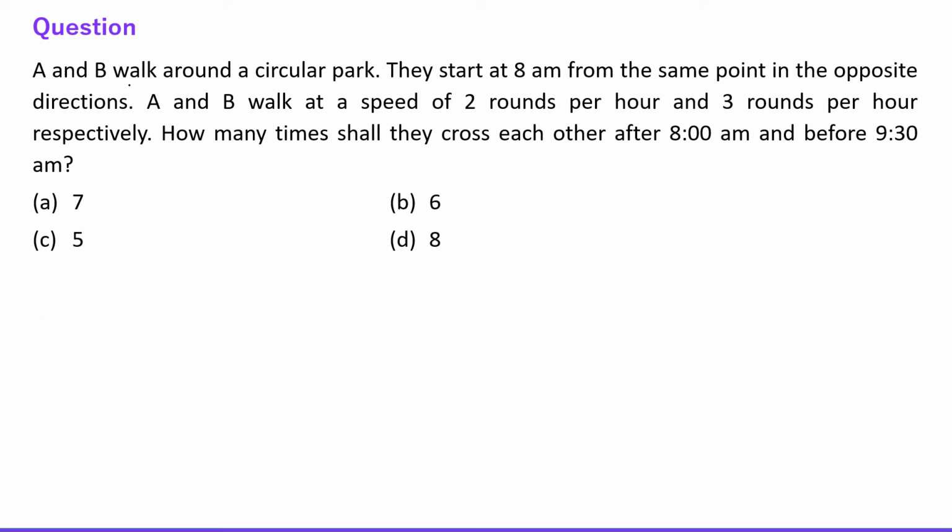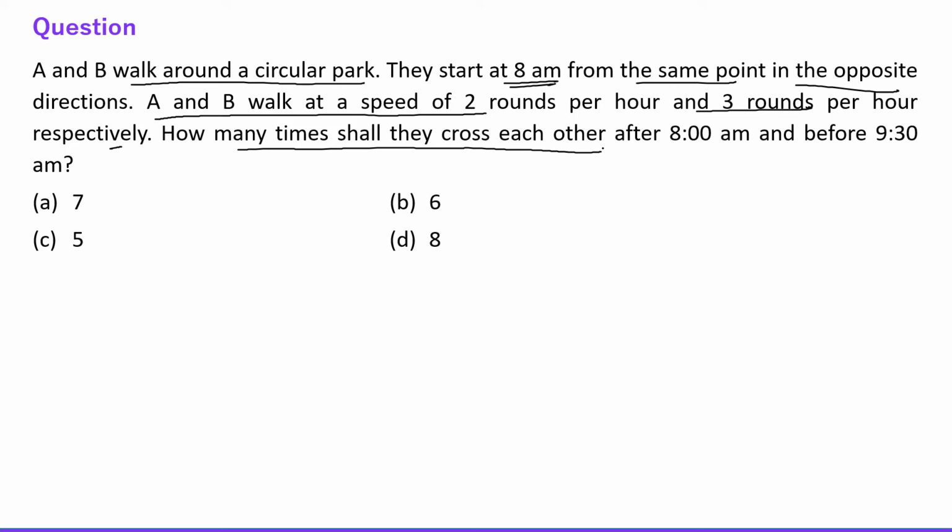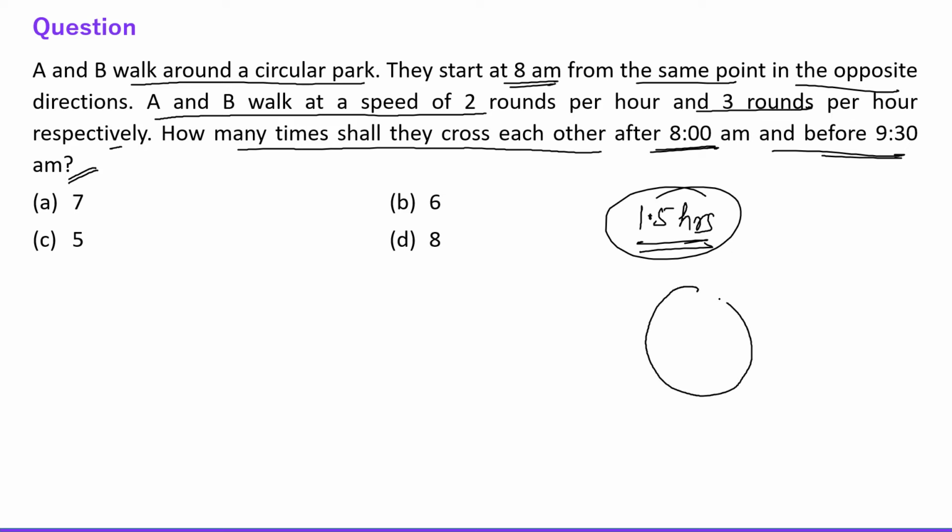Next question says, A and B walk around a circular park. They start at 8 AM from the same point in the opposite direction. A and B walk at the speed of 2 rounds per hour and 3 rounds per hour respectively. How many times shall they cross each other after 8 a.m. and before 9:30 a.m.? Okay, fine. So they are asking in 1.5 hours how many times they cross each other if they are moving in opposite directions, right? So friends, let's say this is the starting point. A is going here and B is going here. They are moving in the opposite direction.